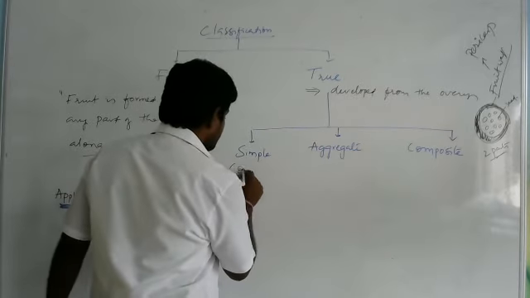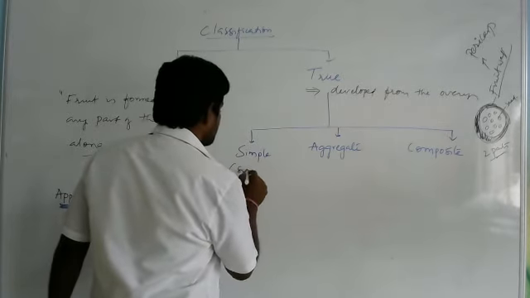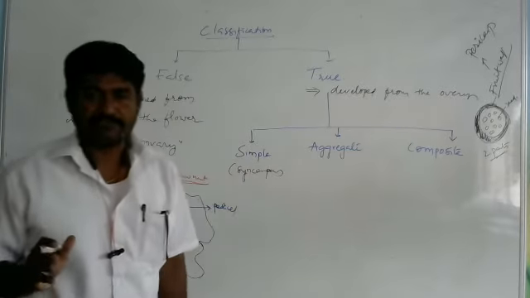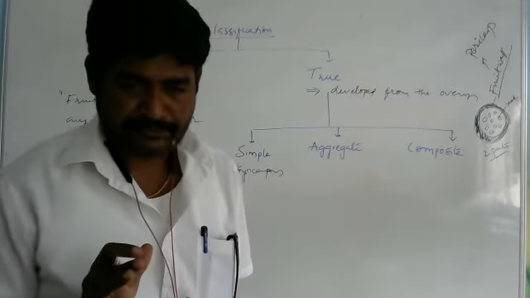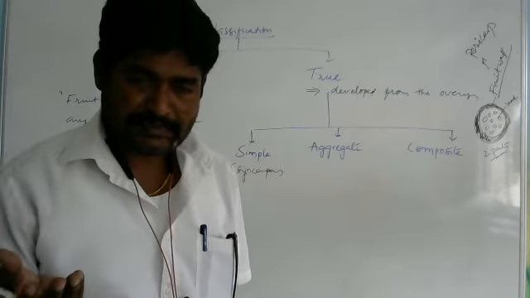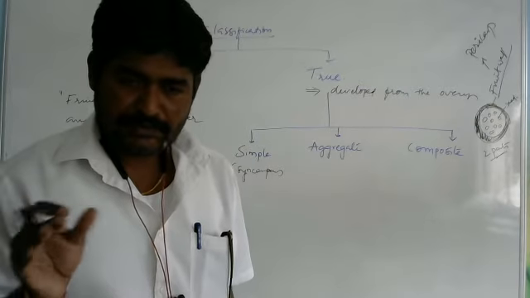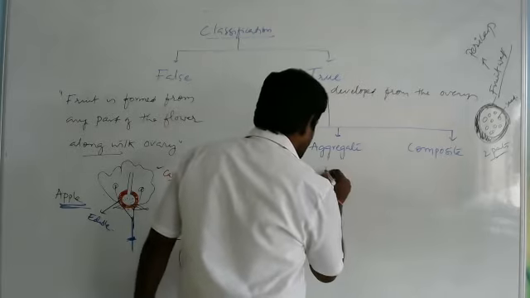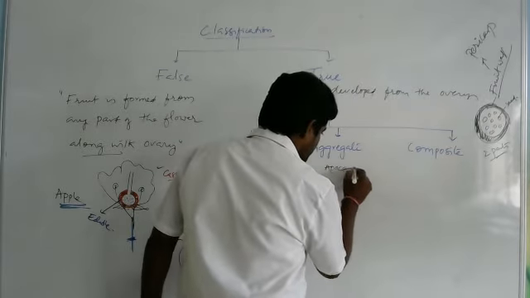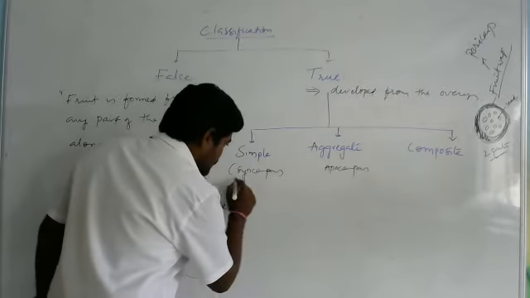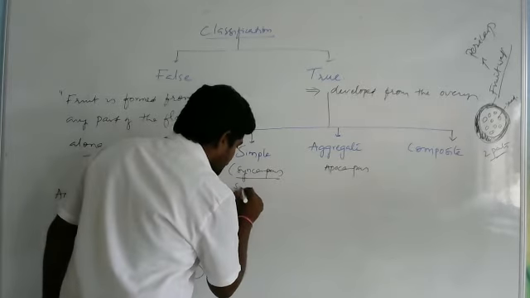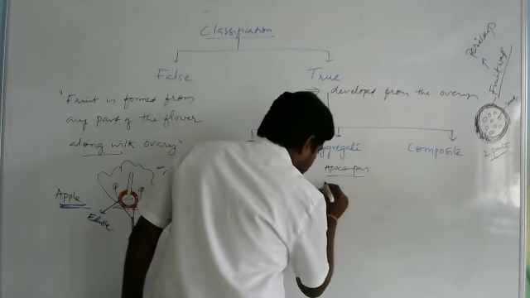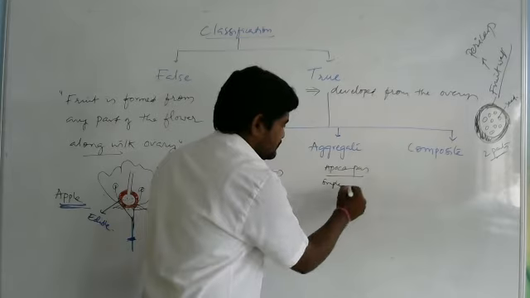Okay, so it means, sorry, syncarpus means what? Fusion of carpels takes place. Apocarpus means free carpels. So this is syncarpus and this one is apocarpus. Single flower.